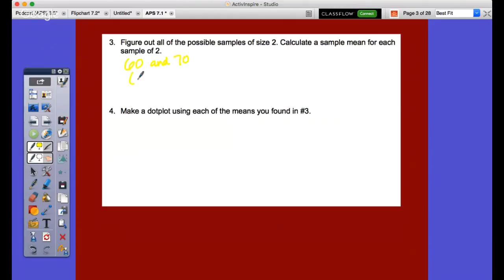The possibilities are 60 and 70, 60 and 80, 60 and 90, all right, and so on and so forth. We got 70 and 80, right? 70 and 90. We already had 60 and 70. So again, order doesn't matter here, because I'm just randomly choosing two. And I think there's only one more of 80 and 90 that's created.